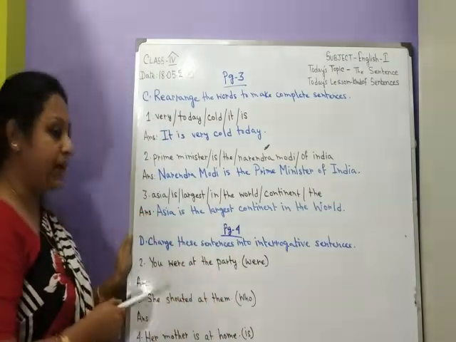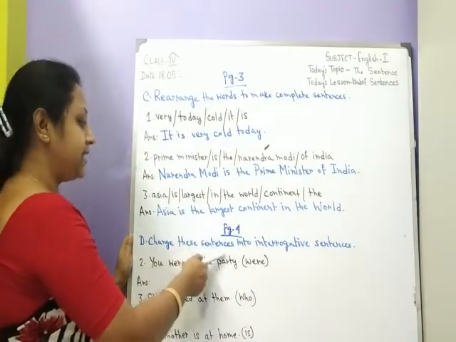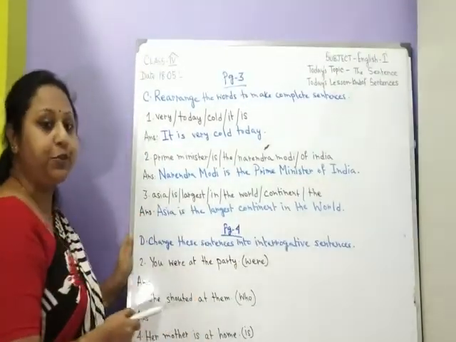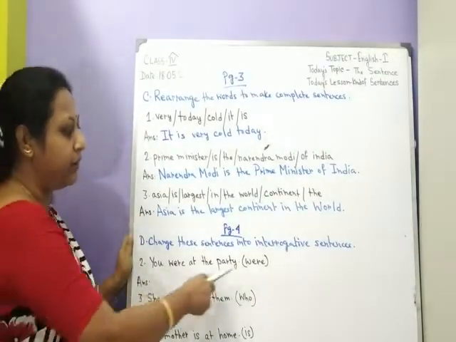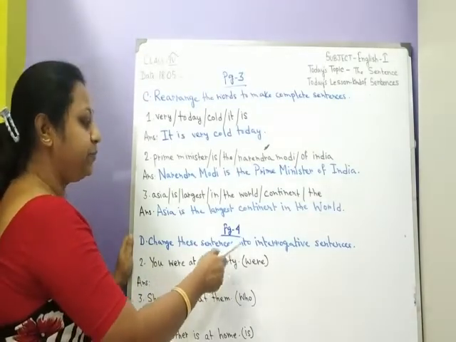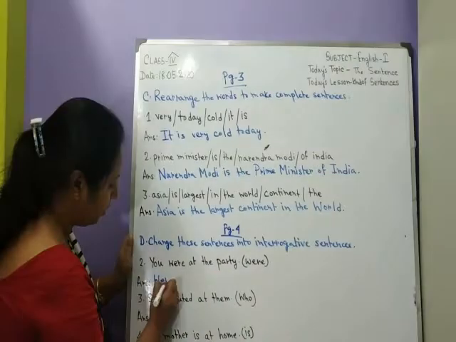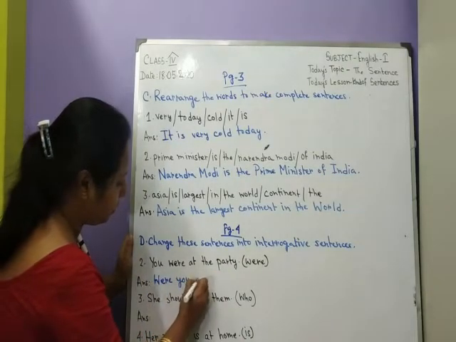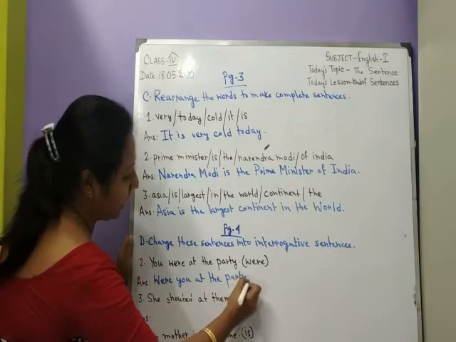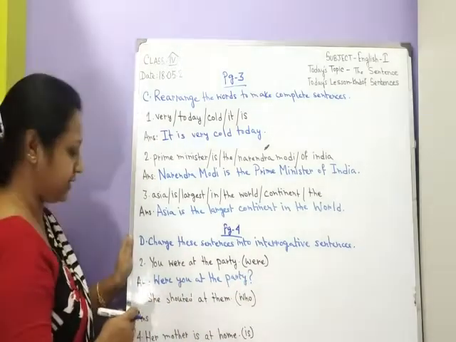Let us come to the next exercise, which is on page number 4. Change these sentences into interrogative sentences. Here we have to begin these sentences with the words in the brackets. You were at the party. We have to begin this sentence with were. So it will be, were you at the party? And also add a question mark at the end of this sentence.